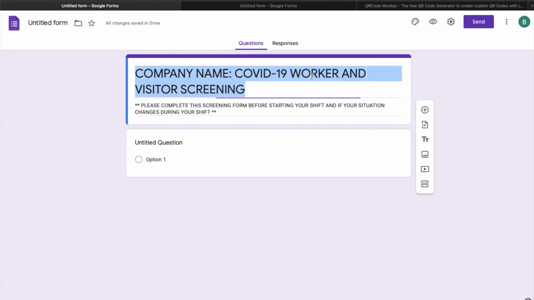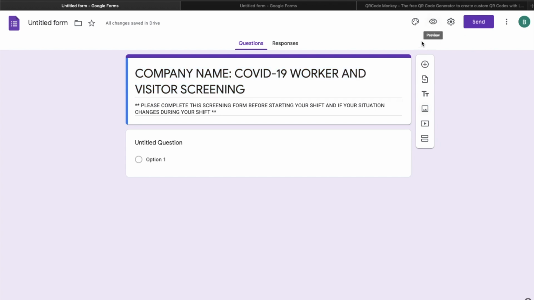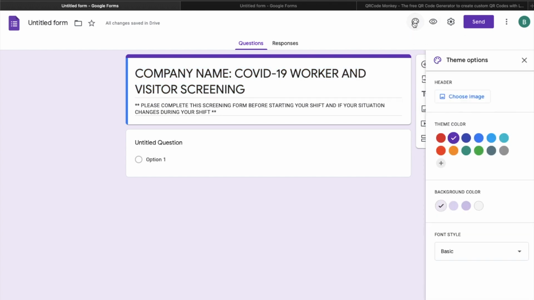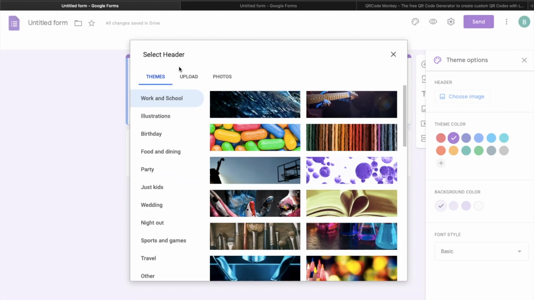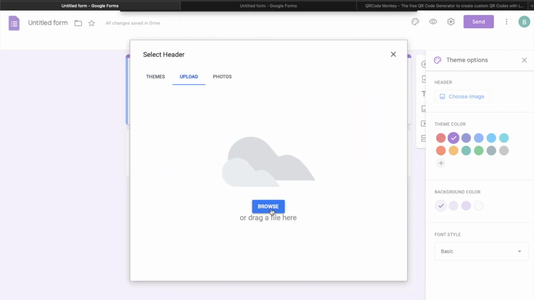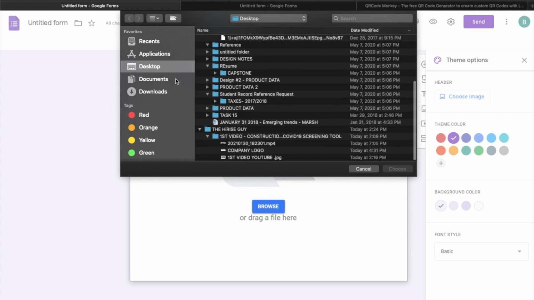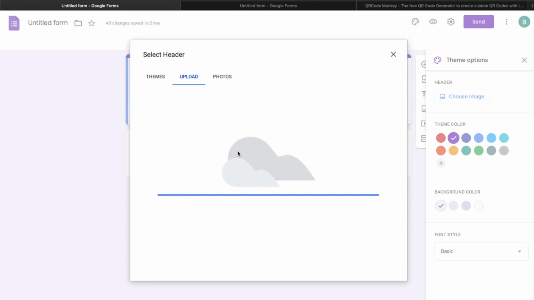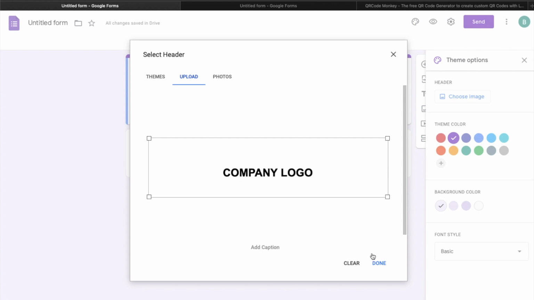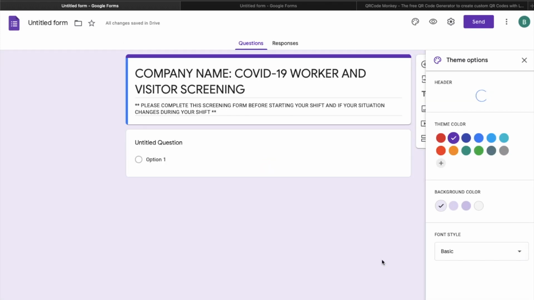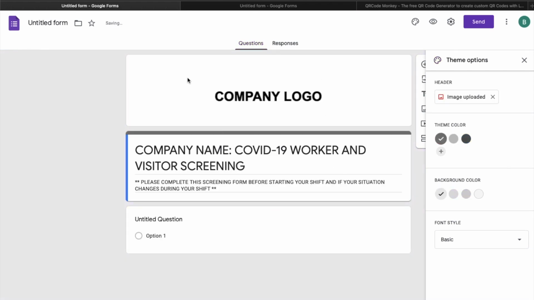That's complete. The next step is to go to customize theme, header, choose image, uploads, and this is the step where you are going to want to upload your company logo. Perfect. For the purpose of this video, I've just put company logo. Click done. Once that's complete, that will show up on the header. Done. Now let's begin with the screening.